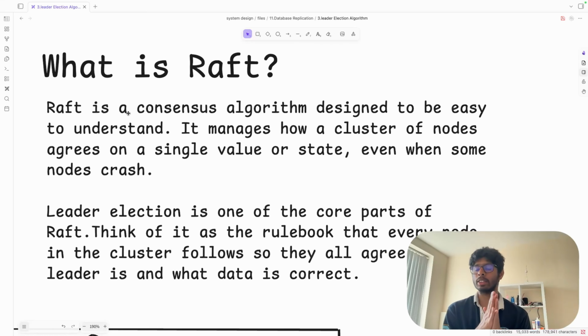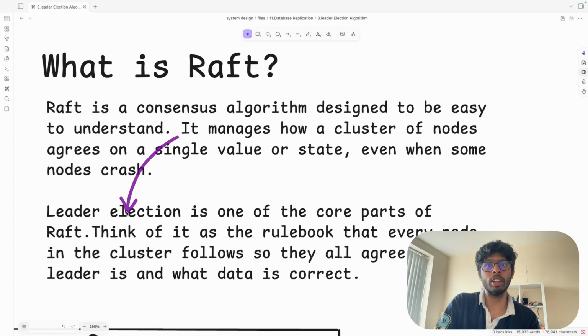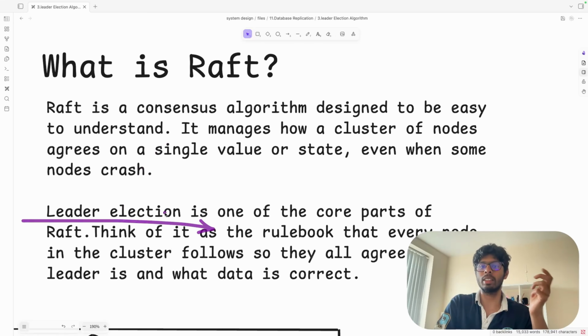So now let's talk about Raft first. Raft is a consensus algorithm. Usually we use consensus algorithms in blockchain, like proof of work and proof of stake if you've studied it. It's a consensus algorithm where we have to choose who in the cluster, where there are multiple nodes, will win and get the majority. Leader election is one of the core parts of Raft. That's why we are discussing Raft.